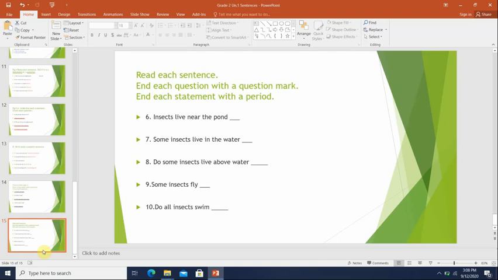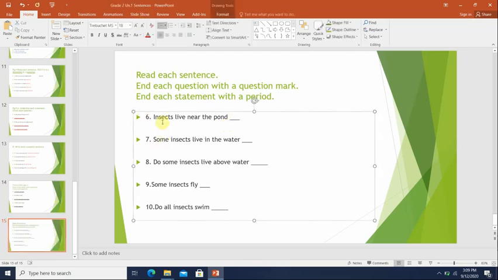For the second part of page 2, it says read each sentence, end each question with a question mark, and end each statement with a period. We mentioned before that a statement is a sentence that tells you something, and it begins with a capital letter and ends with a period. A question is also a sentence. It begins with a capital letter and ends with a question mark because it asks you something. So we will read each one and then we will put the correct mark.